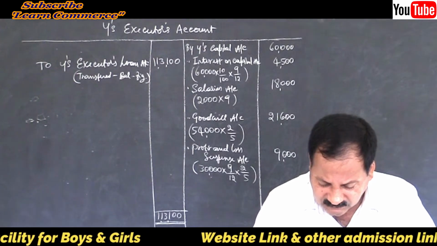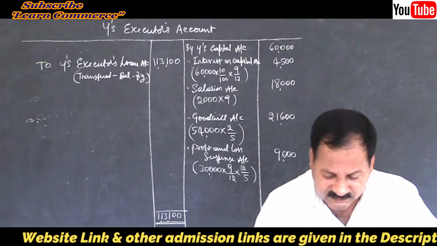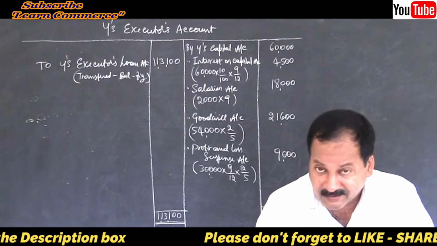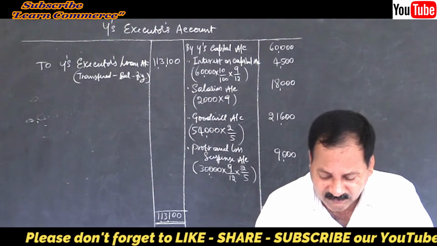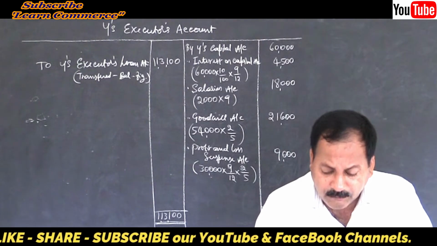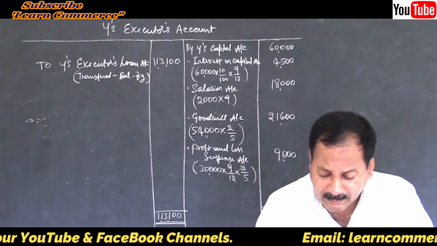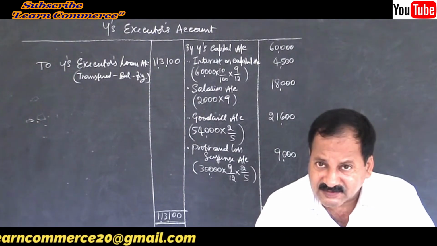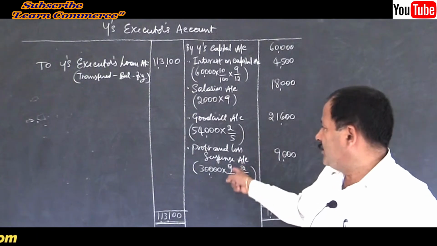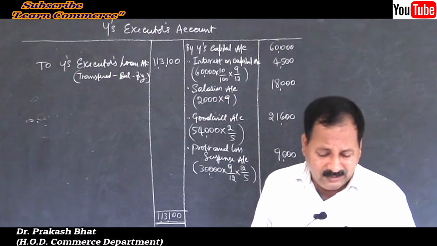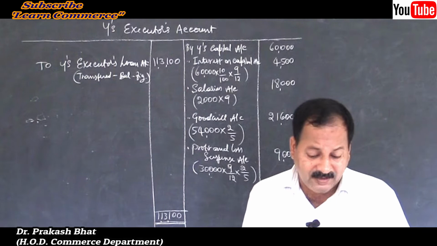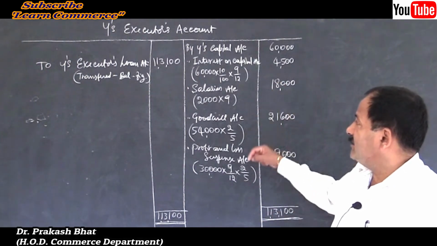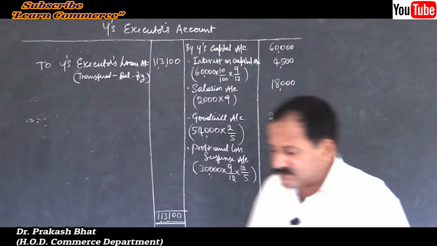Then what else? Yes, Raju's share of goodwill rupees 5,000 straight away given, no need to calculate anything, write the same amount. His share of profit up to the date of his death on the basis of previous year's profit is given 20,000. Like here, whatever we did here in profit and loss suspense account, in the same way we have to calculate. So, they told us to prepare executor's account again. So, here also they told us to prepare executor's account. So, let us solve this problem.